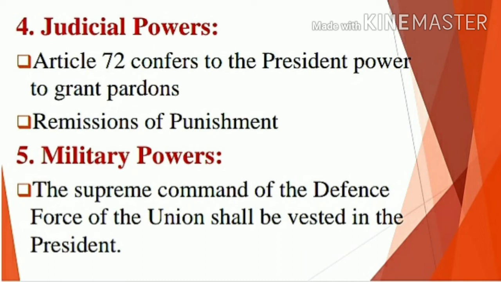That is, the President has the right to reduce the punishment of a person convicted of an offense. Also, the President is not answerable to any court of law. These are the judicial powers of our President.